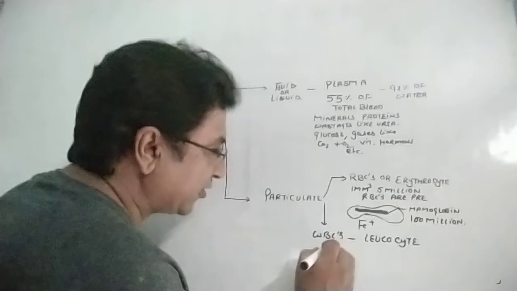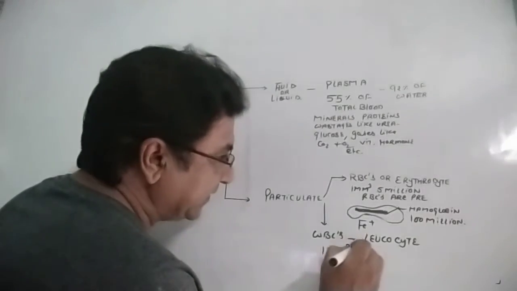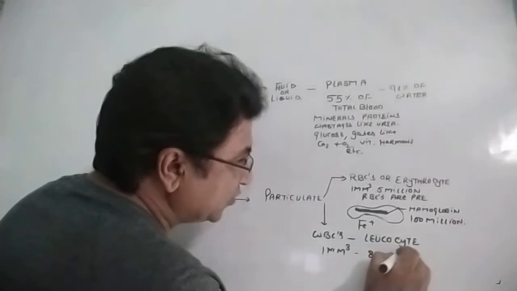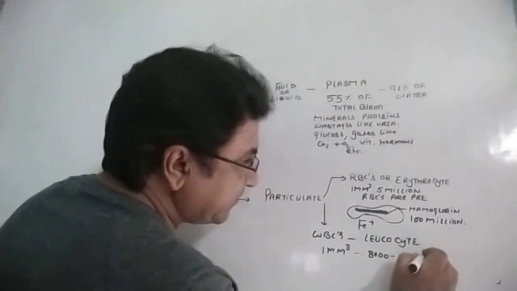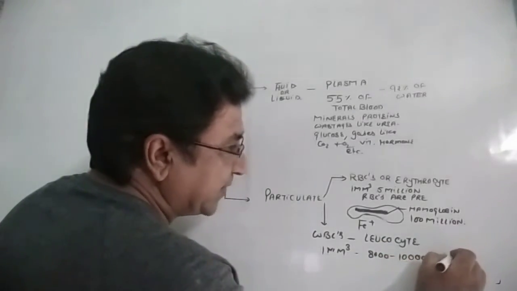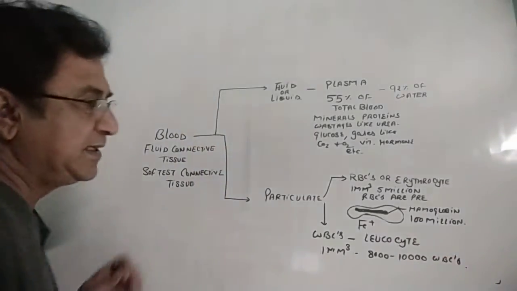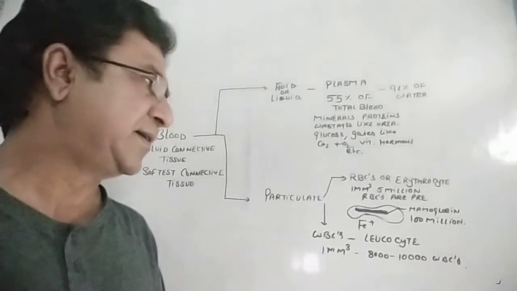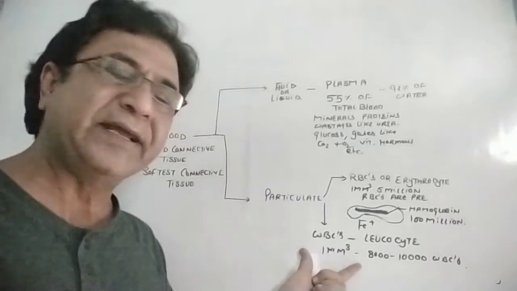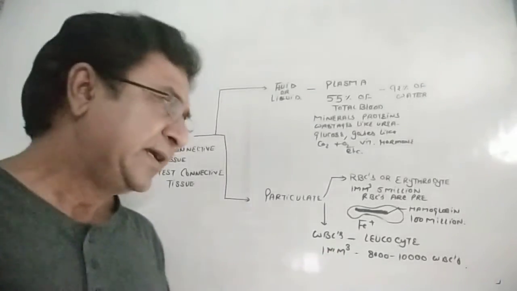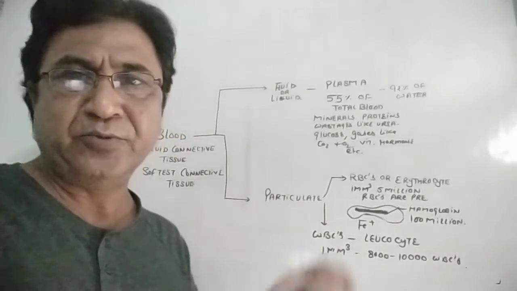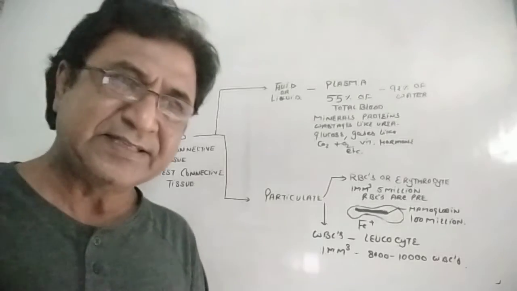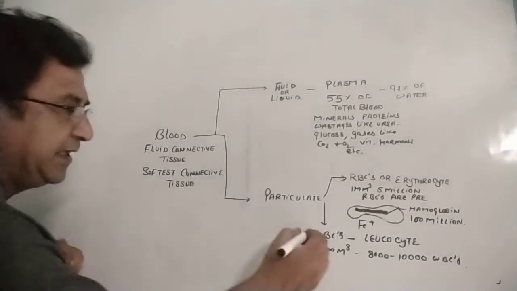In 1 millimeter cube of the blood, there are about 8,000 to 10,000 WBCs present. These actually fight against pathogens or disease-causing microorganisms, so they are called soldiers. There are many different types of WBCs. Basically, we can differentiate WBCs into granulated and agranulated.